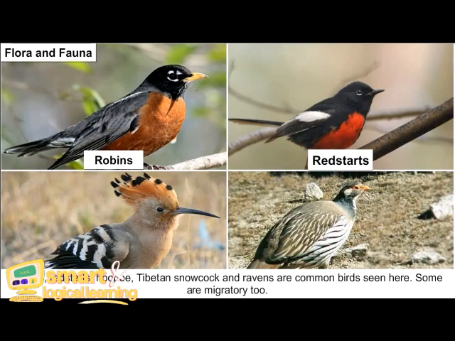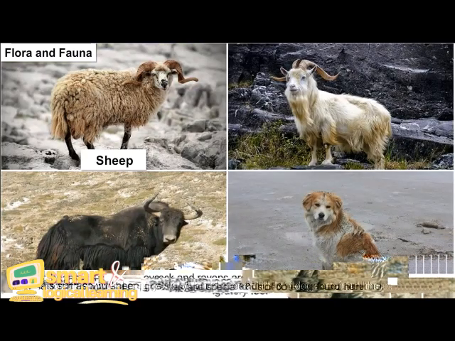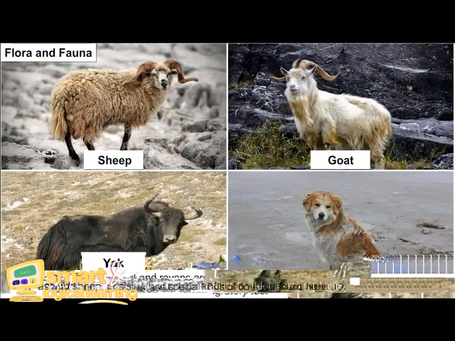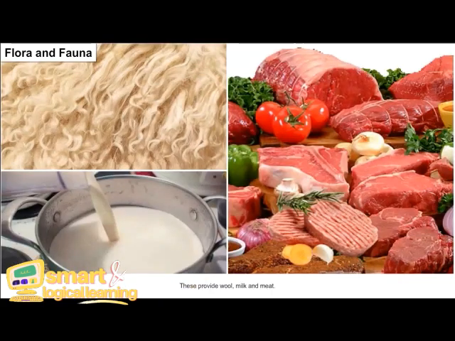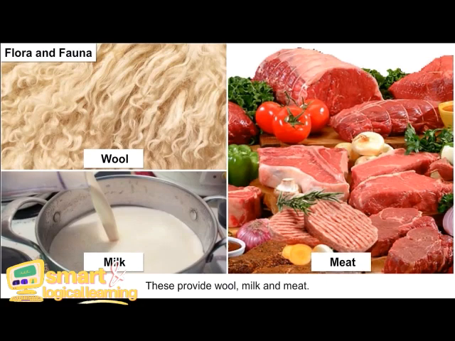Robins, redstarts, hoopoe, Tibetan snowcock, and ravens are common birds seen here. Some are migratory too. Animals such as wild sheep, goats, yak, and special kinds of dogs are found here. These provide wool, milk, and meat.